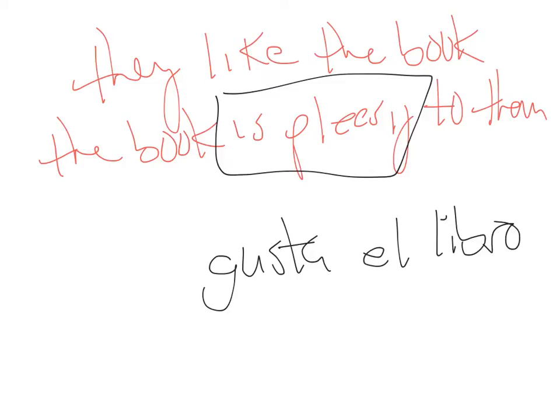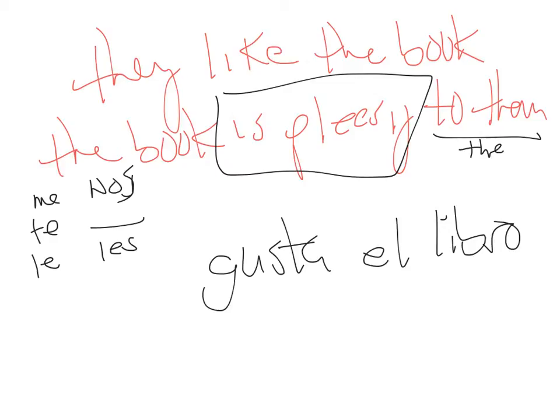But how do we figure out what to do with to them? Remember, here's our indirect object pronouns. Me, te, le, nos, les. Which one would you substitute for them? I think you need to go into the bottom right-hand corner, which is the ellos, ellas, ustedes, third person plural, and you'd add that, and les gusta el libro means the book is pleasing to them. In English, they like the book.